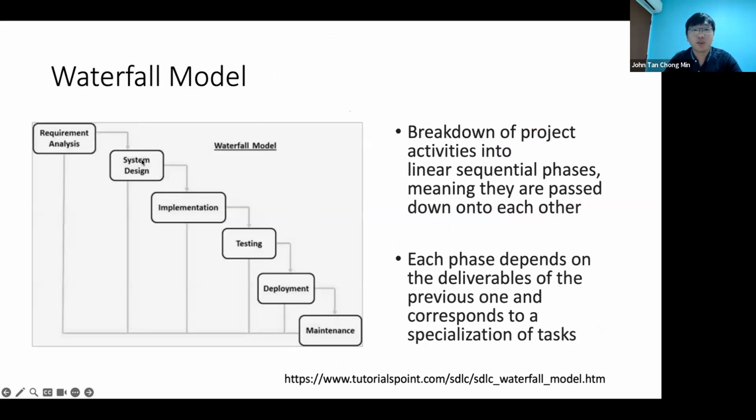Okay, so this is the waterfall model, as I mentioned just now. You break up into linear sequential phases, and then you pass down the phases to each other, whatever you decide to talk to each other. Each phase depends on the deliverables of the previous one and corresponds to the specialization of tasks. So, it's quite similar to what they have earlier, like the designing, the coding, the testing, and then the last part is documentation, which is not really here. But I guess if you consider maintenance as documentation, it looks about the same. But the idea is sequential processes, right?